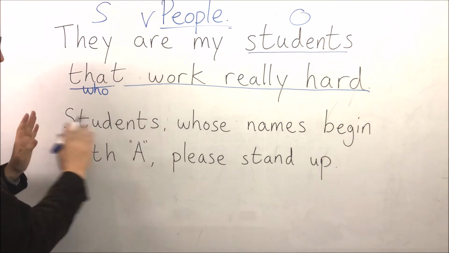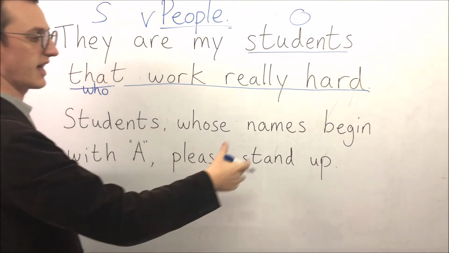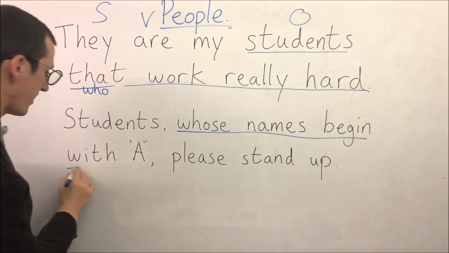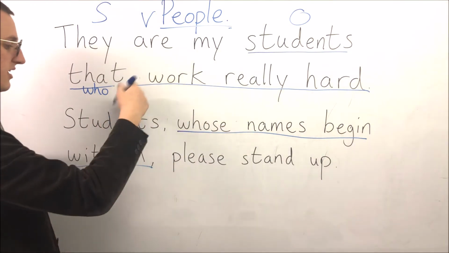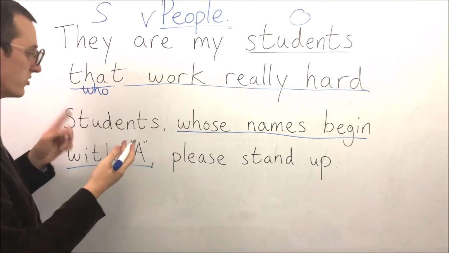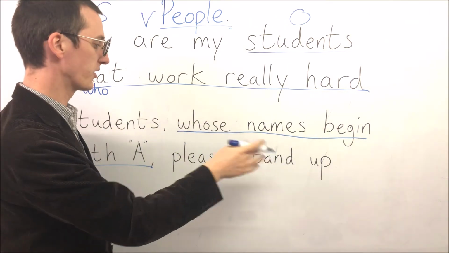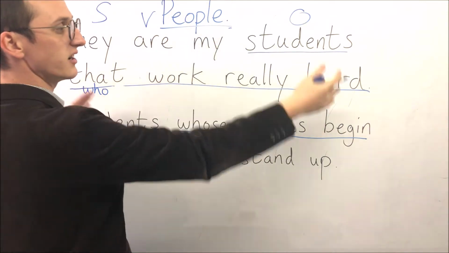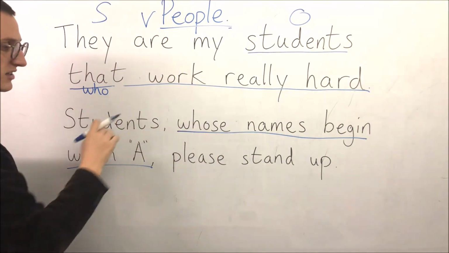Next example: students whose names begin with A, please stand up. So this whose names begin with A is the relative clause describing the students. Which students should stand up? The students whose names begin with A, please stand up. Sometimes we can put this relative clause at the end of the sentence. Sometimes it can go in the middle and it's describing these students.